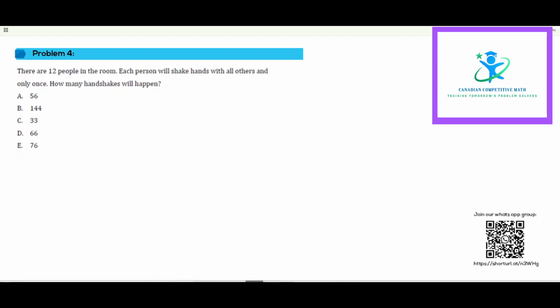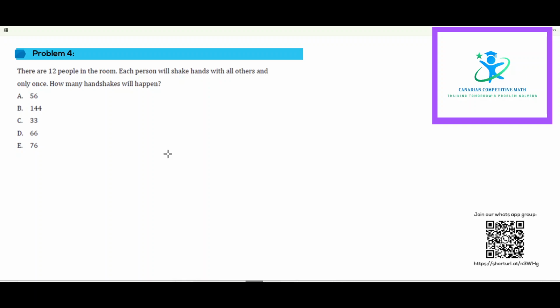Welcome back. We will be continuing with our grade 7, grade 8 questions that were published in 2025 August Math Muse. This question is similar to some of the questions that were tested in Math Kangaroo exams